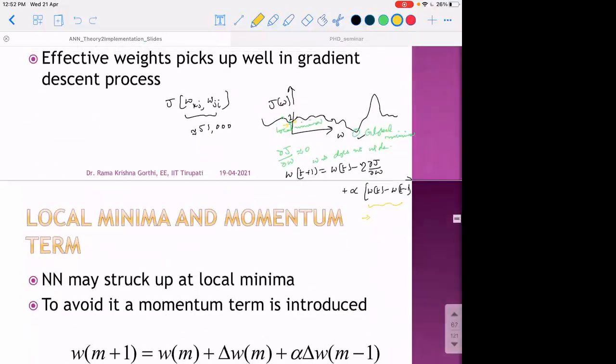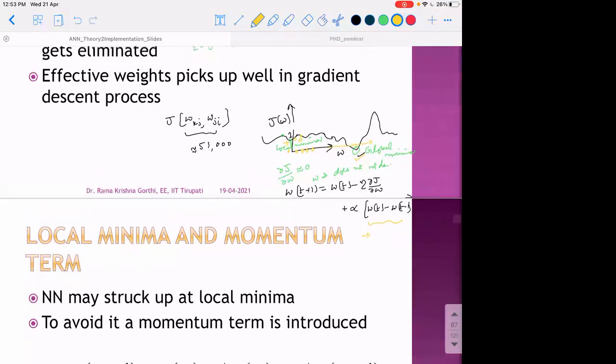This may be our next move. And since now we have reached here on the cost function, this is the first move, this is the next move, this is the third move. And here, the gradient again is non-zero and helps us to reach a local minima again. Again the momentum term helps here, and so on, and we will be able to reach the global minima finally. We will be able to reach this point, right?